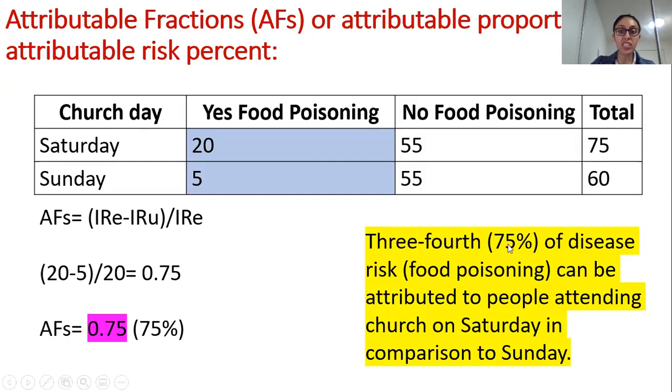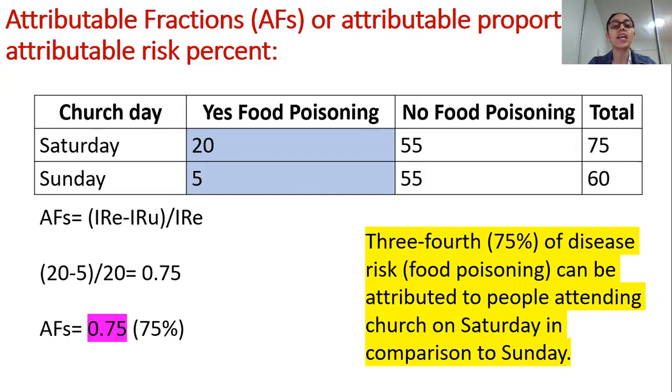All right, so over here it is like this. So 3/4, which is 75% of disease risk. What is our disease risk or exposure risk? That is food poisoning. So 3/4 of food poisoning cases can be attributed to people attending church on Saturday in comparison to Sunday. All right. So if you see, at the end all of the conclusions are the same. It just depends upon which numbers you are using for the calculation. So none of the conclusions are changing.